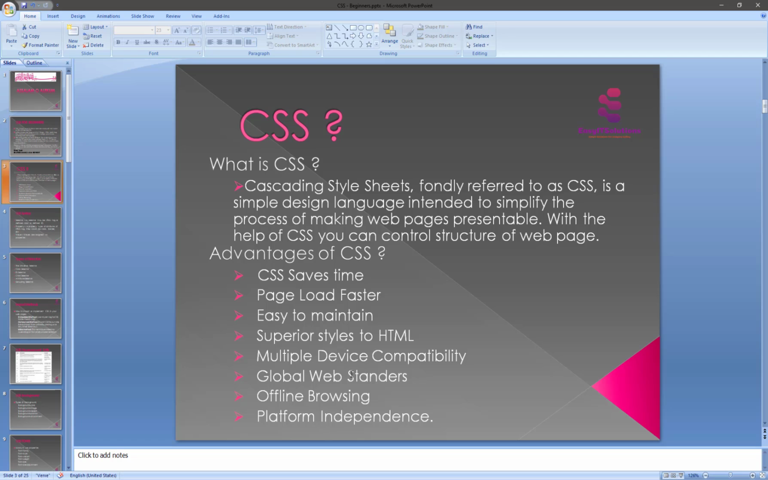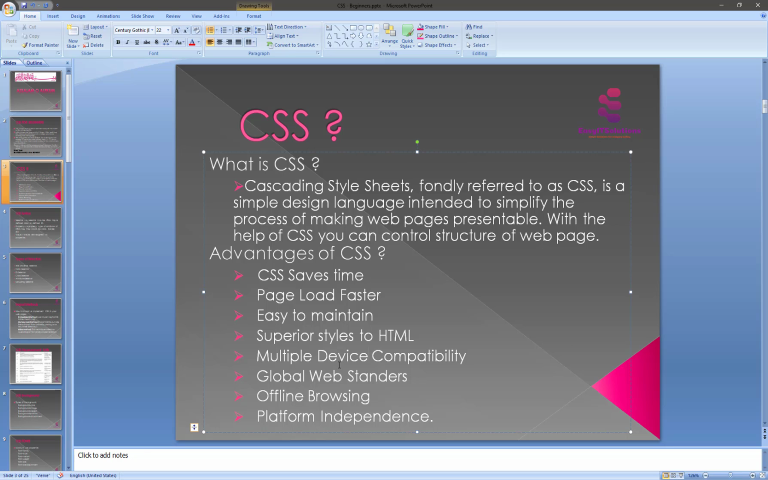Superior styles to HTML. Why is it superior? Because CSS has a much wider array of attributes than HTML. So you can give a far better look to your HTML page in comparison to HTML attributes. Then multiple device compatibility. Multiple style sheets allow the content to be optimized for more than one type of device by using the same HTML document. Different versions of a website can be presented for handheld devices such as PDAs, cell phones, or printing devices.